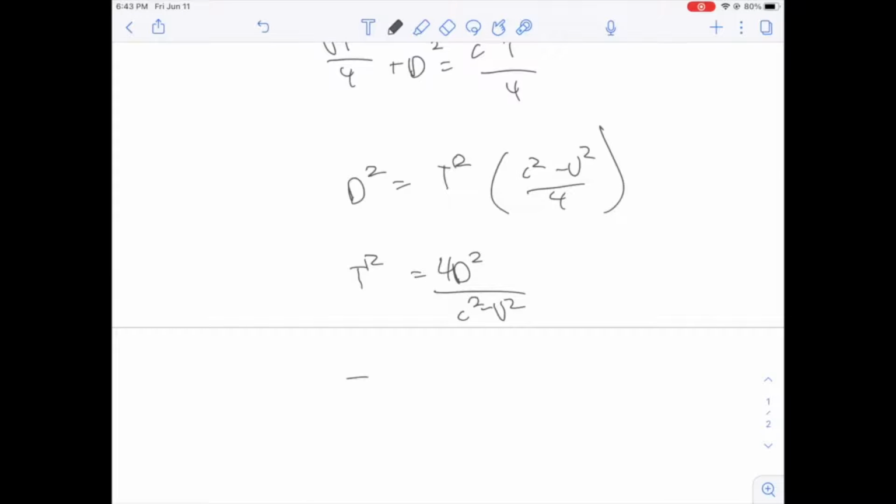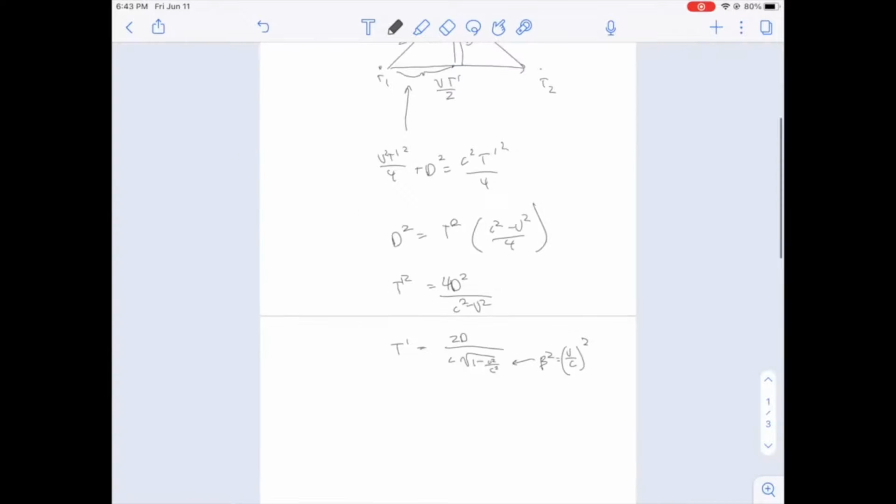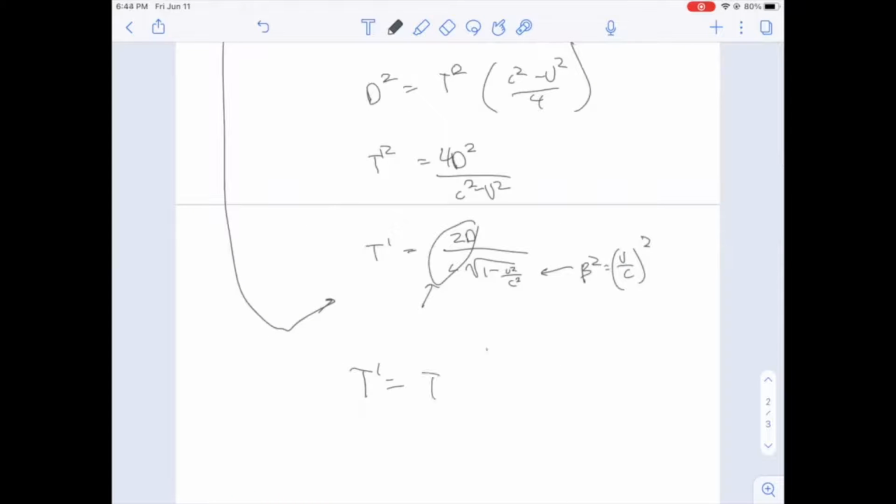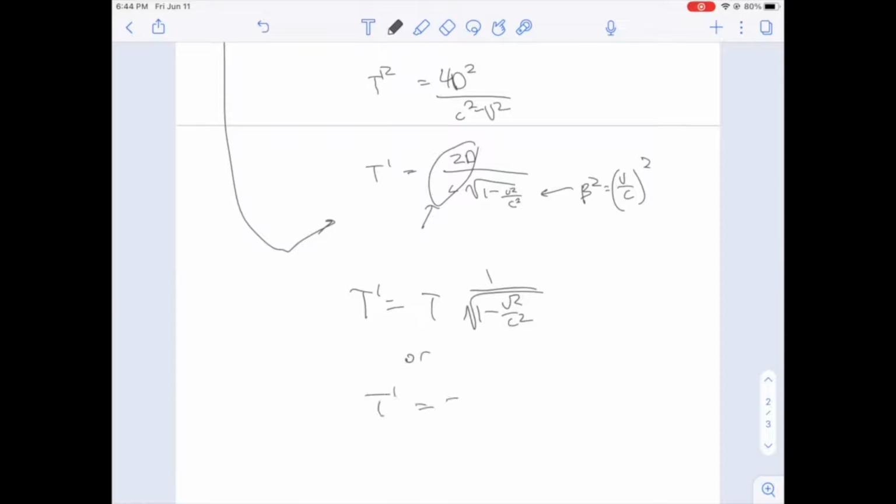After taking the square root of both sides, we're going to pull c out such that we are left with the equation t prime equals 2d over c times 1 over the square root of 1 minus v squared over c squared. Do you notice anything familiar? Yes, that's right. 2d over c is equal to t. So we're going to substitute t in for that, and we're left with t prime equals t times 1 over the square root of 1 minus v squared over c squared. The part on the right is known as the Lorentz factor and has many importances.